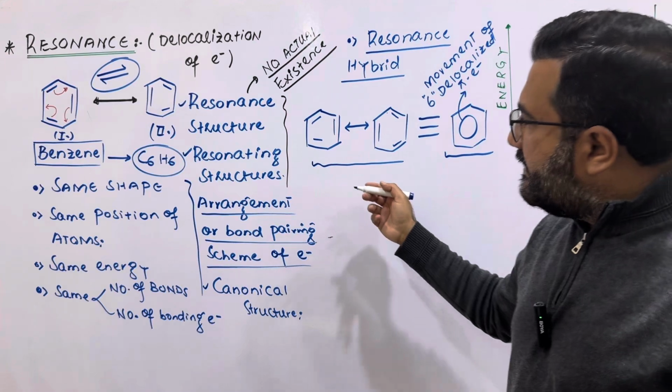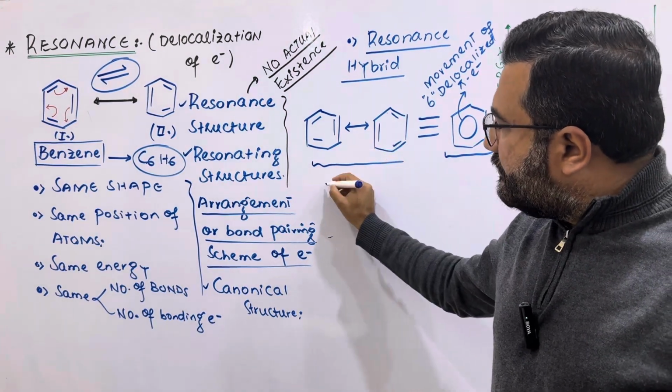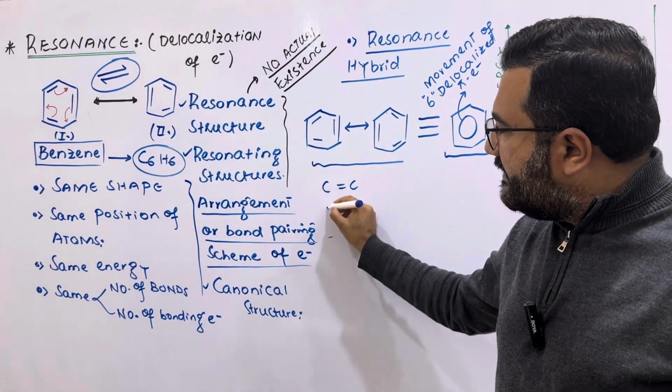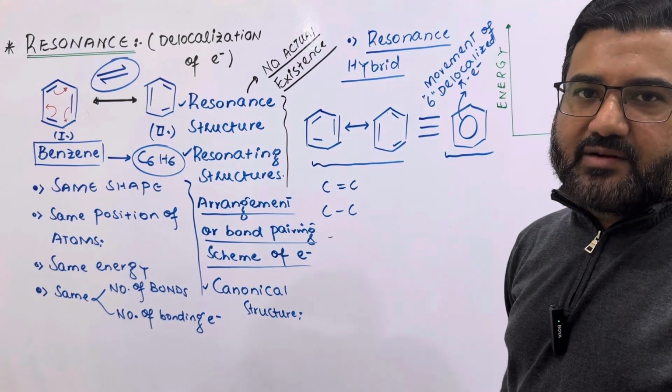Now, my dear students, these resonating structures are showing carbon double bond carbon in benzene and carbon single bond carbon in benzene.